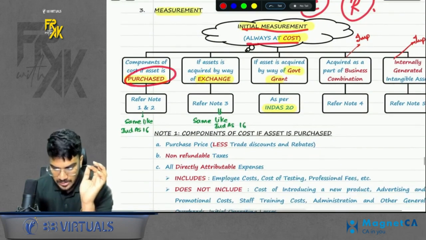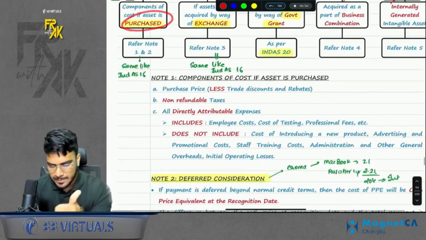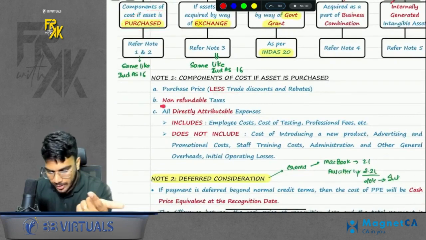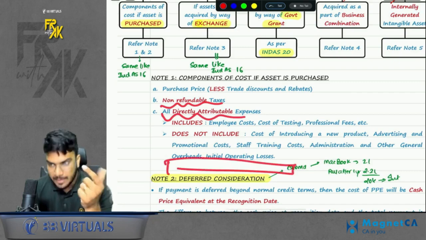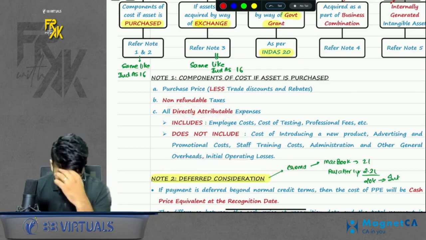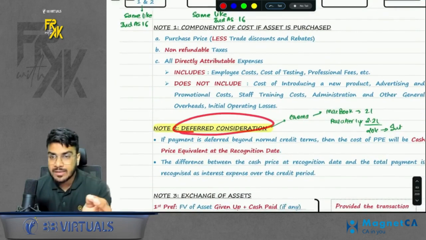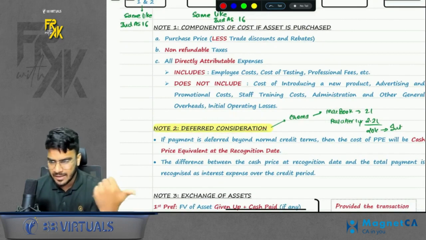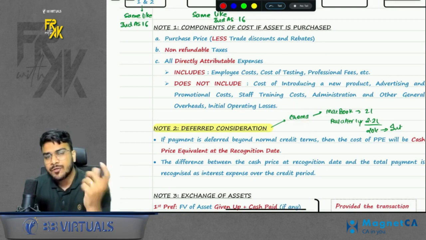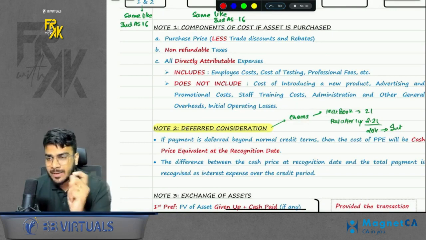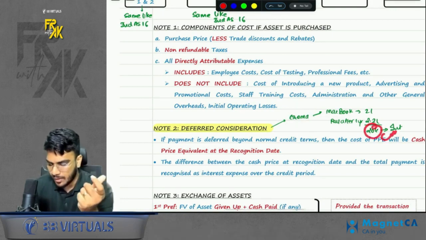What if the asset is purchased? It is same like Ind AS 16. Purchase price, less trade discount and non-refundable taxes, add all the directly attributable expenses. No point of decommissioning is there because there is no substance in an intangible asset. Also, there is one point of deferred consideration. Same example which I gave in Ind AS 16. If you go to buy an intangible asset, and you are making the payment after 1 year, they might charge you some interest. Such interest will be transferred to profit and loss and not capitalized.